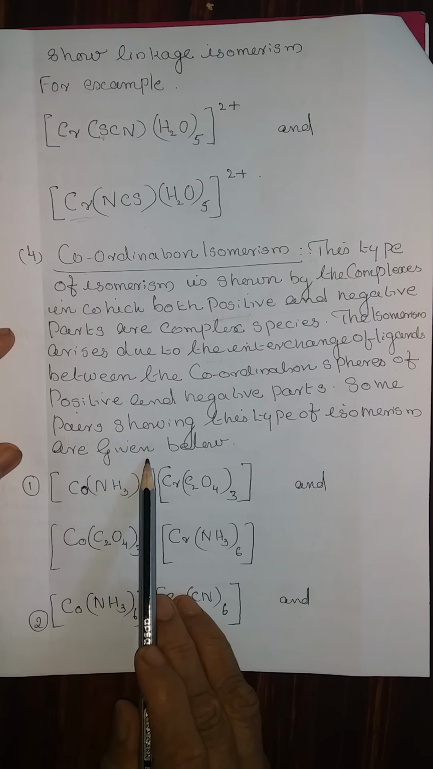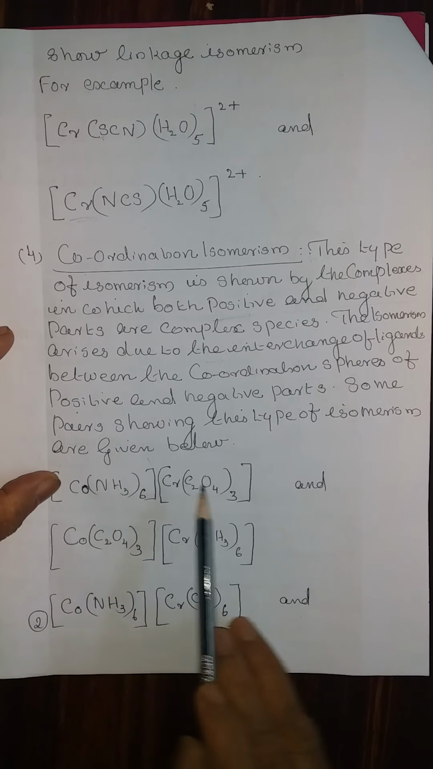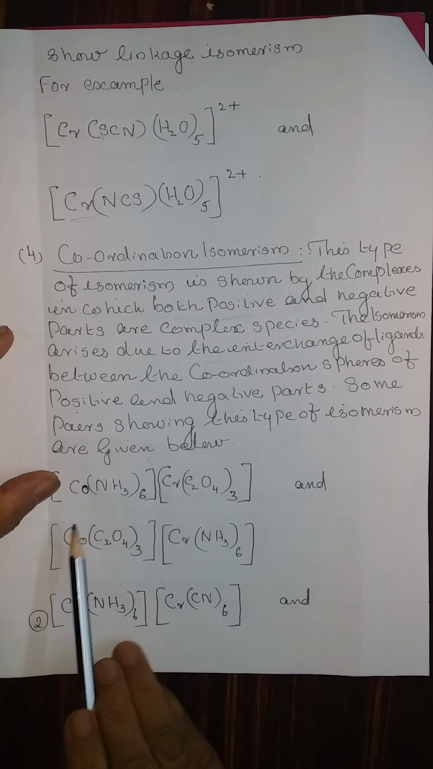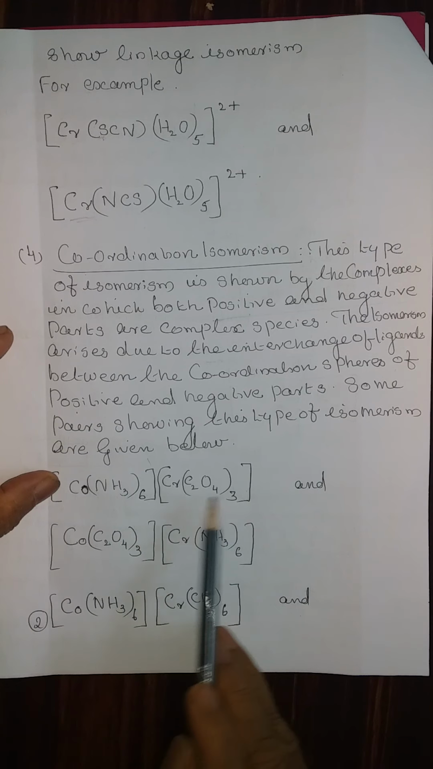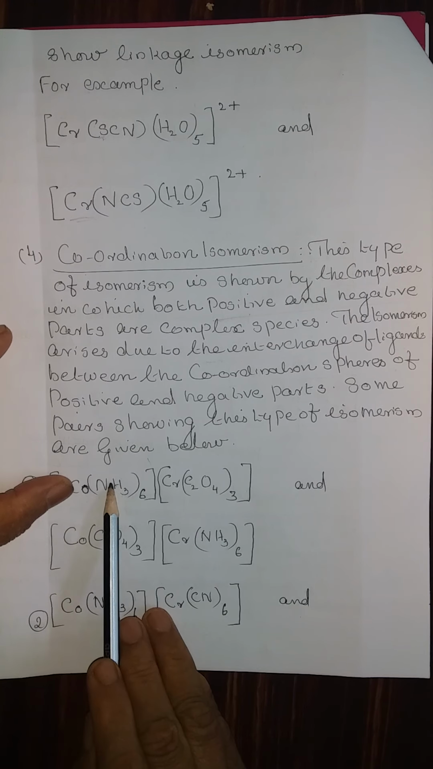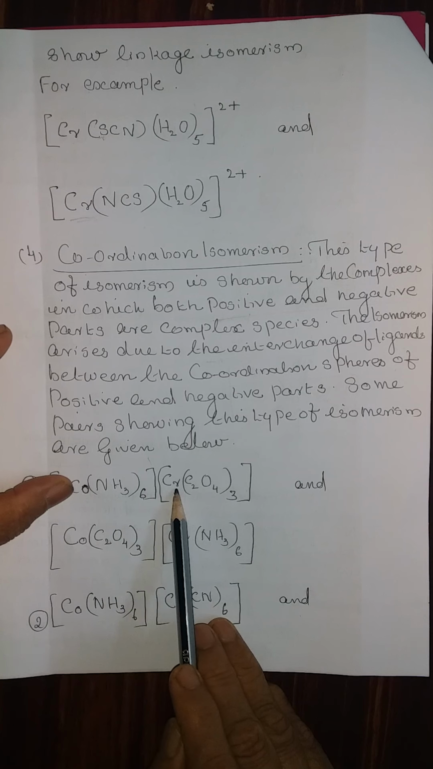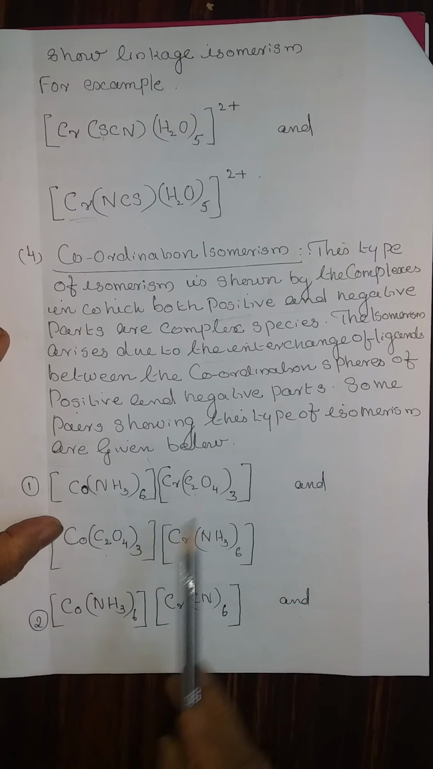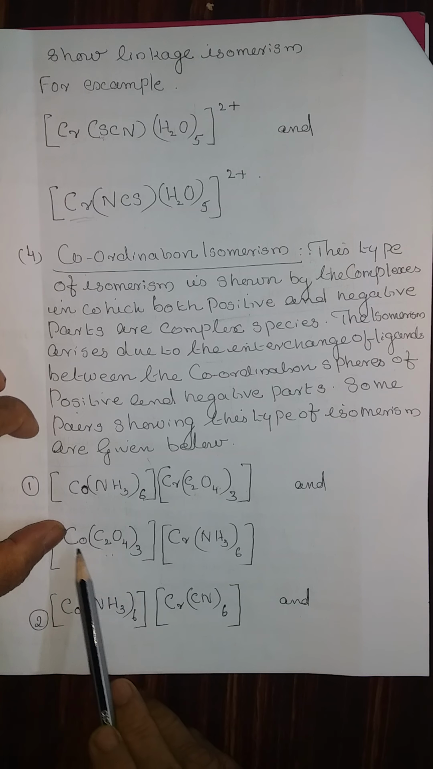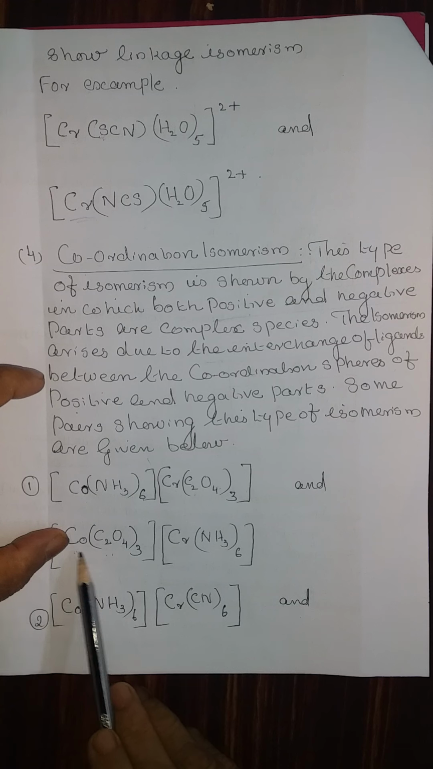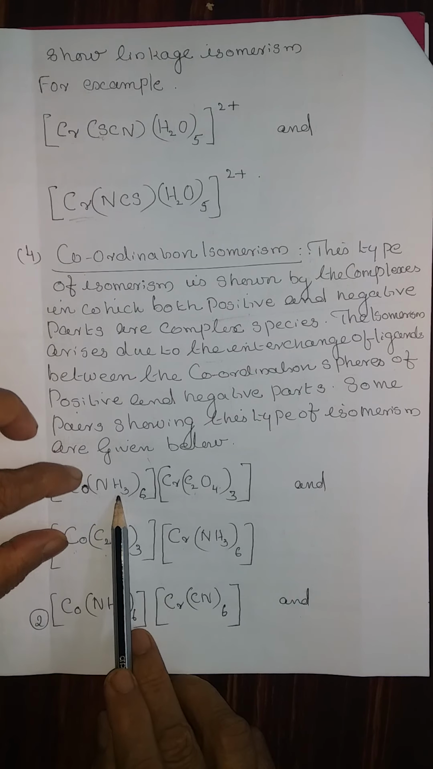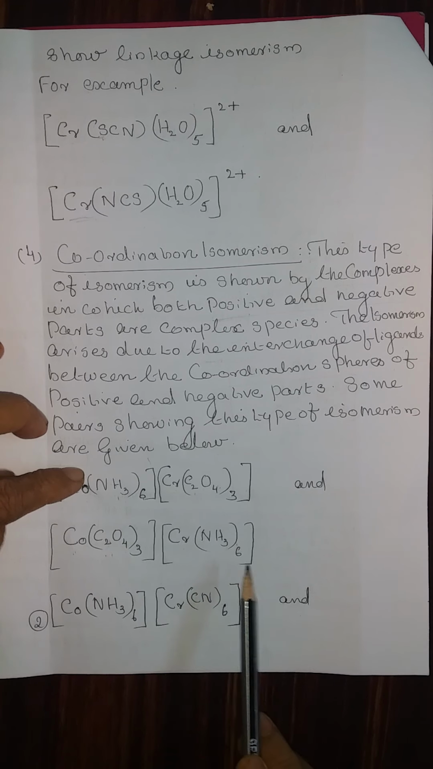See, the first one is normally a cationic species and the second one is an anionic species. They interchange their ligands. For example, [Co(NH3)6][Cr(C2O4)3]. This oxalato ligand comes here, the oxalate ligand comes here for cobalt, that is [Co(C2O4)3] and Cr. This amino group or NH3 comes here.